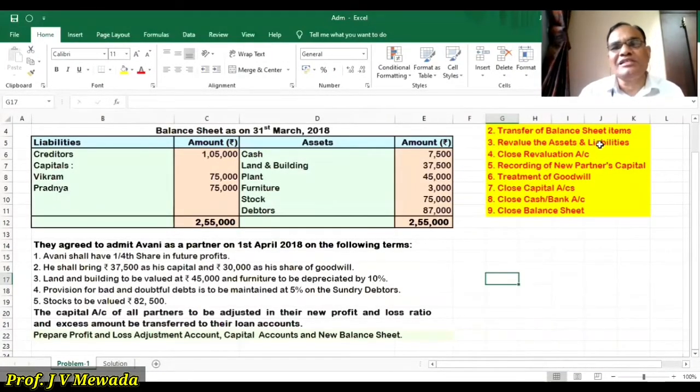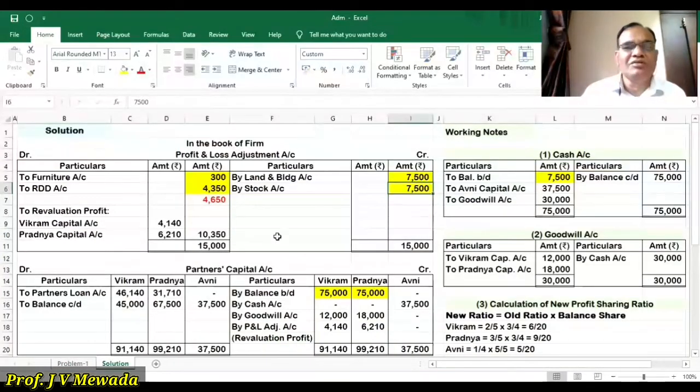Now revalue the assets and liabilities is over. So close the revaluation account. Let us close the revaluation account. The credit side total is 15,000. And the debit side total is 4,650. So the credit side total is more as compared to the debit side. So the difference, that is the credit difference, will appear on the debit side. 10,350 is the difference, that is a revaluation profit because credit side is more than debit side.